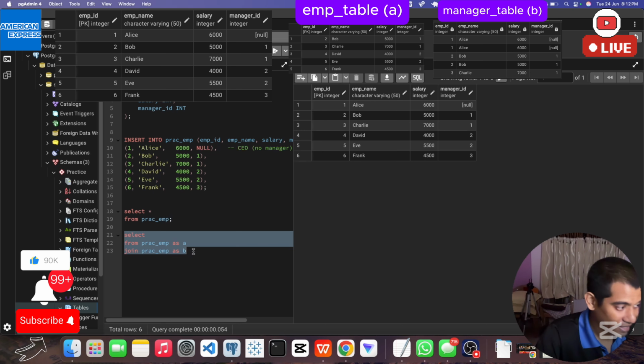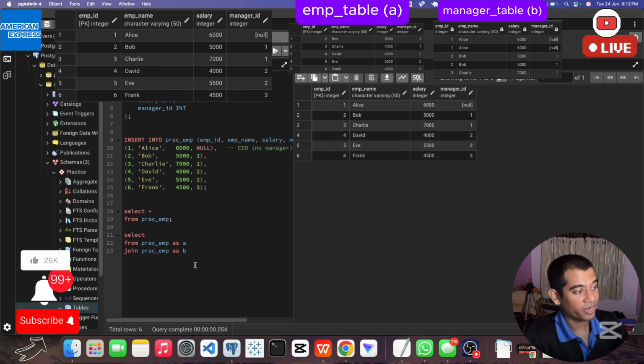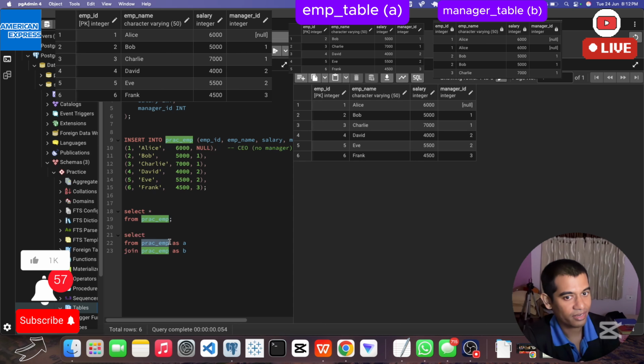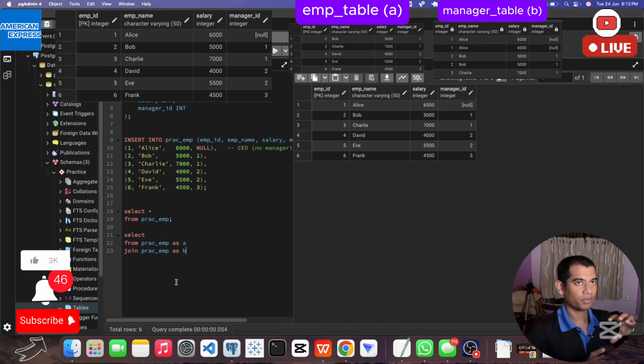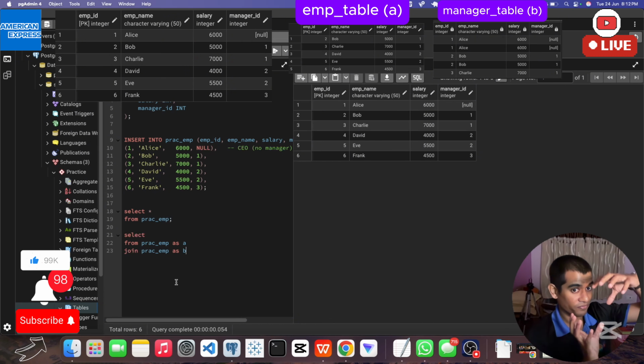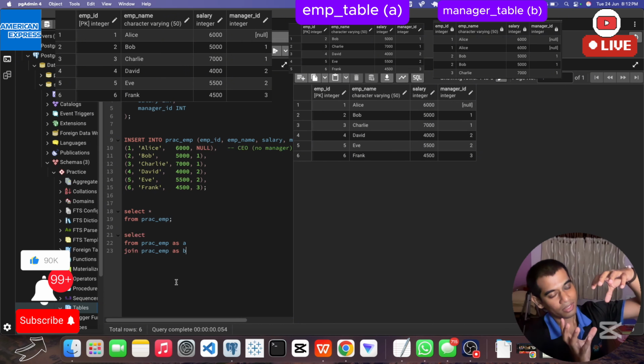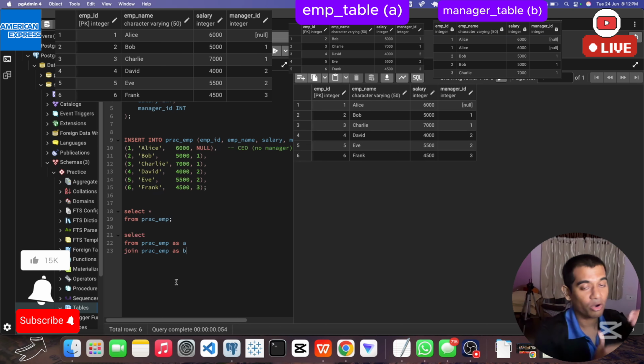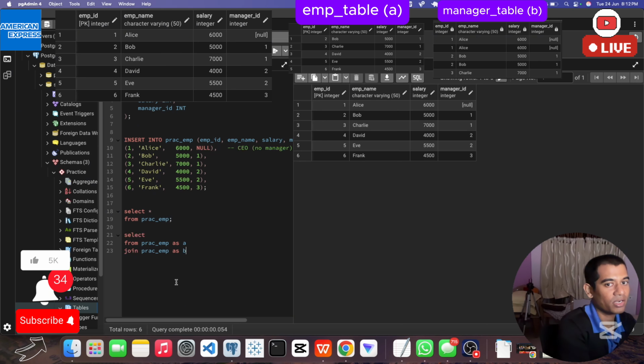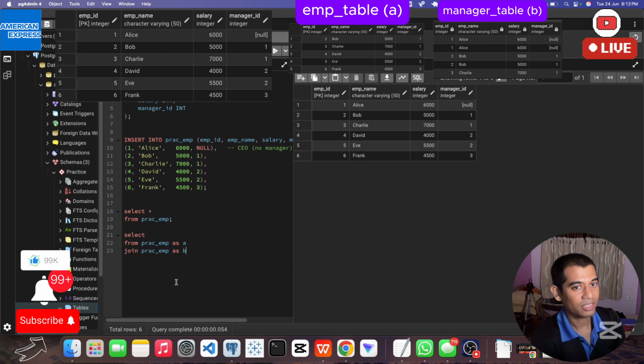In this way we are telling SQL that we are joining this table. SQL also knows that practice employee is a table. SQL will be like, okay, the practice employee table is being joined with the practice employee table, and SQL also knows that these two tables are the same. How do we make SQL understand that we are using the same table but under a different name?